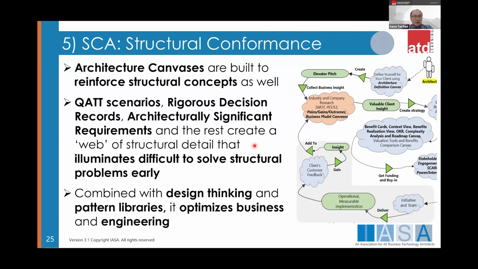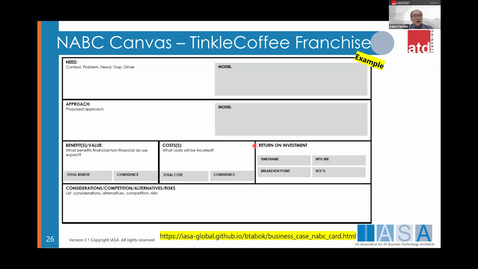So ISA has been promoting this structural canvas approach in the last 3 to 4 years, right? And only the last 2 years has been turned into the training courses. And we make it available and we basically use a scenario, a case study like just now, in this topic of 14. So each of the 14 module, right, about 2 or 3 canvases will be used, right? So you'll be using a lot already, around 20, 30 canvases in just one workshop. So you can get the feel, oh, this is how I can use the canvases. Yeah. So this example, I just give you example on the need approach benefit consideration canvas.